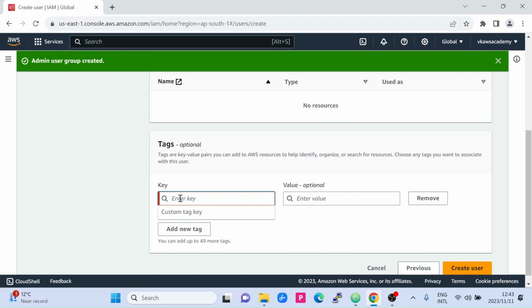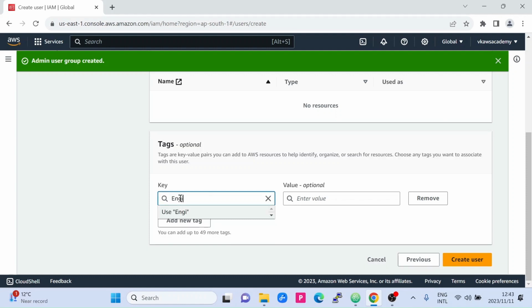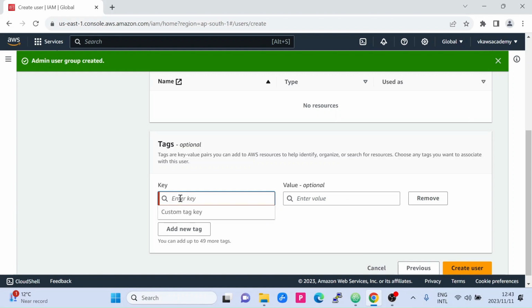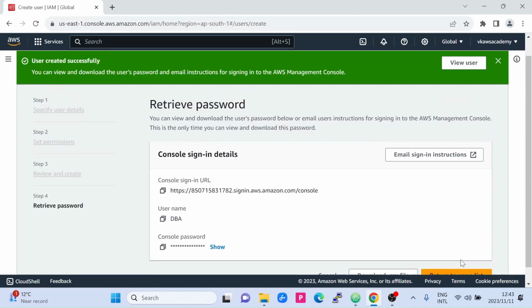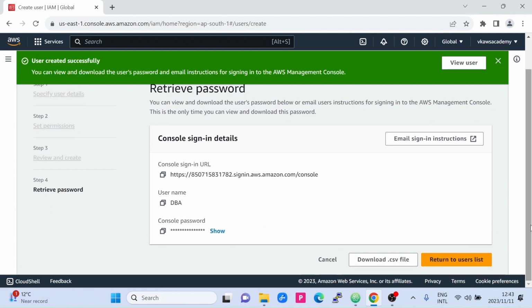So I will say it is in the engineering division, or let's say it is in the admin division. Okay, it's optional. You can also remove it. Let's say admin, create user. So a user is created.